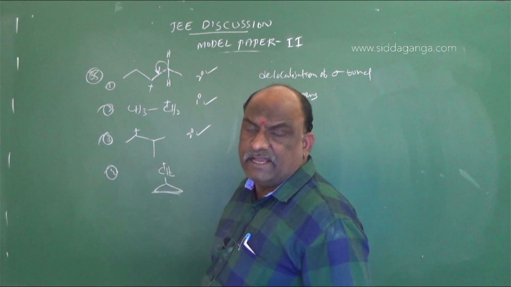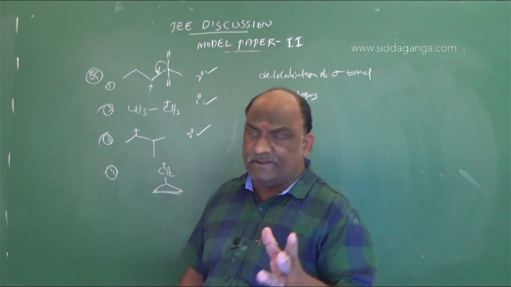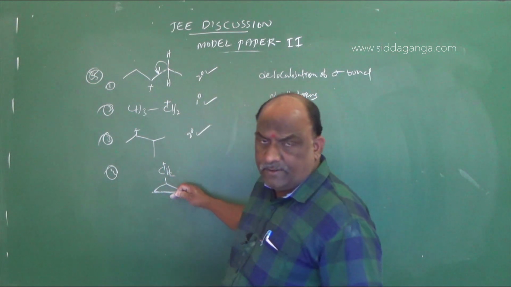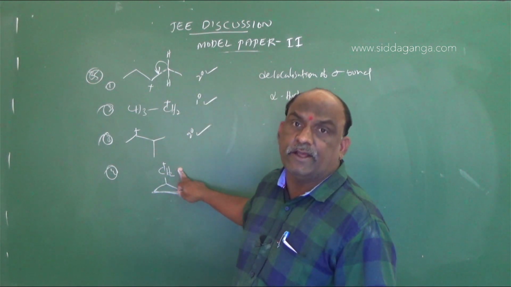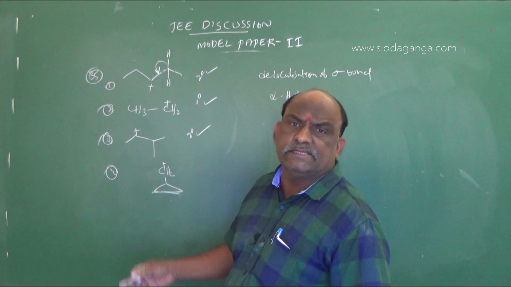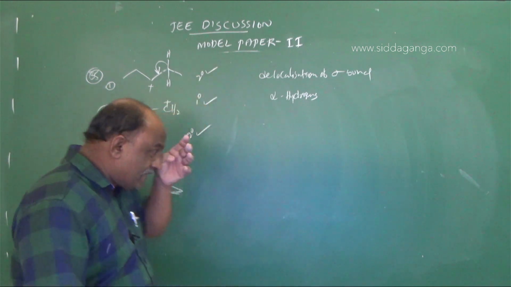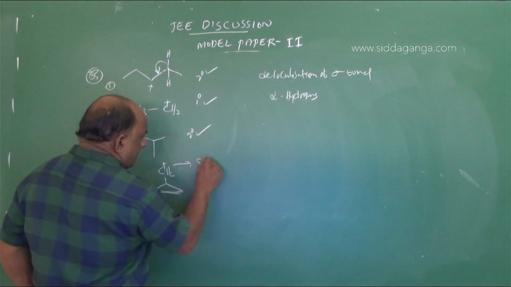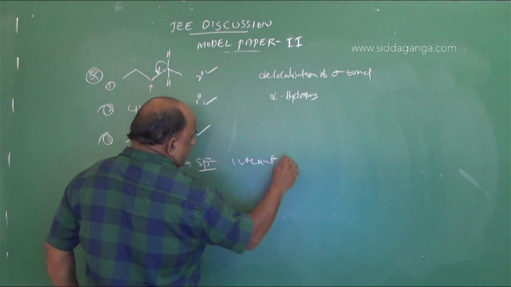So what is the stability of this cyclic ring? The stability of the cyclic ring can be explained by the interactions between the cyclopropyl ring and the vacant orbitals. Because the carbocation is an sp2 carbon, and sp2 carbon means one vacant p orbital will be there.